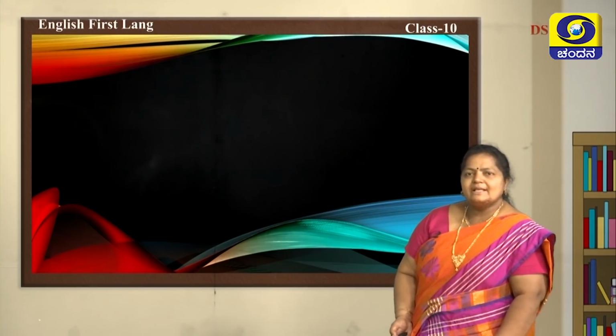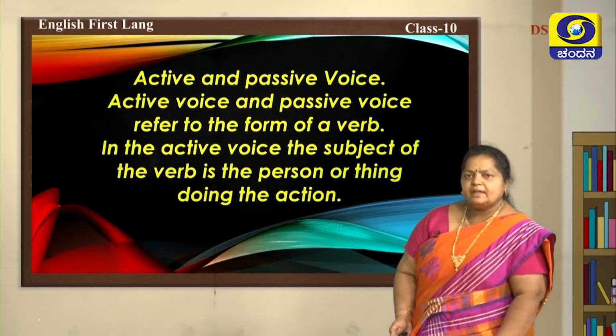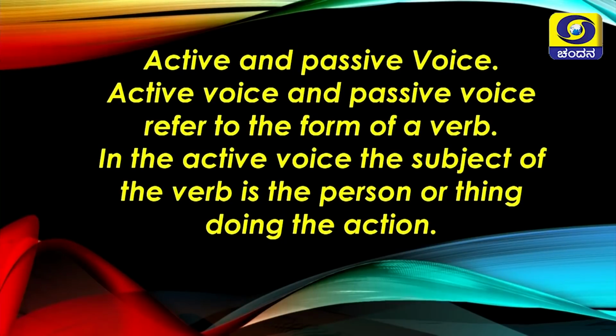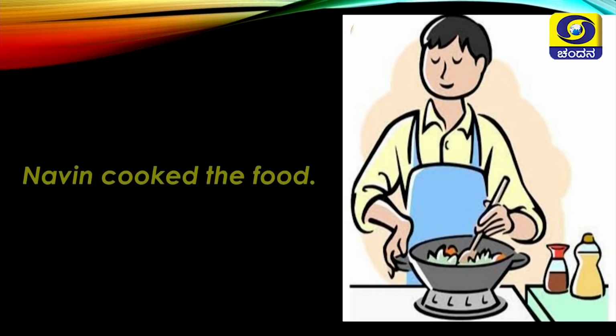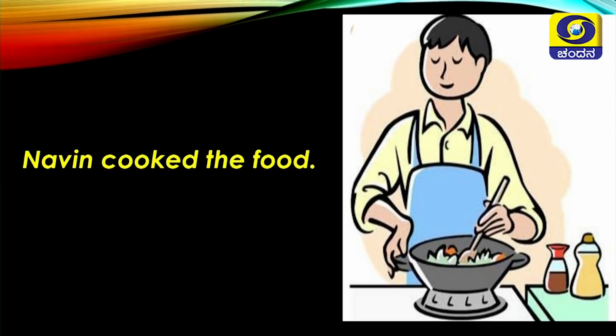Yes. Now let's move to active and passive voice. Active and passive voice refer to the form of a verb. In the active voice, the subject of the verb is the person or thing doing the action. What is this image telling us? Yes, correct. Someone is cooking. Naveen cooked the food.